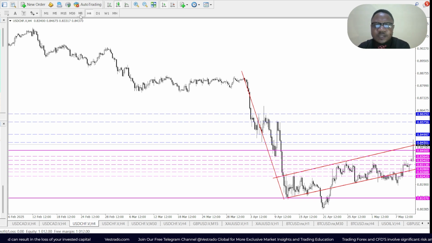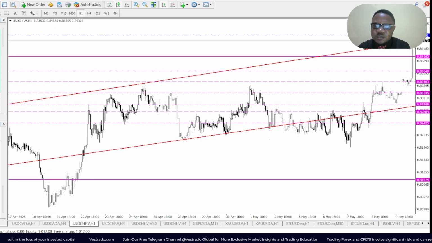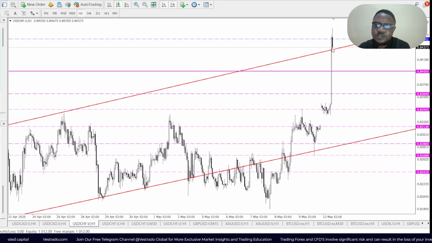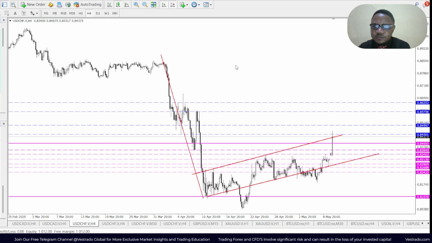Okay. So right now, it has touched upon the resistance border of the bearish flag, which on the lower time frame looks like an ascending channel. As you can see right there, looks like an ascending channel. Okay. It's touched upon the resistance border. Now, for me, my key resistance level will be the psychological level of 8450.